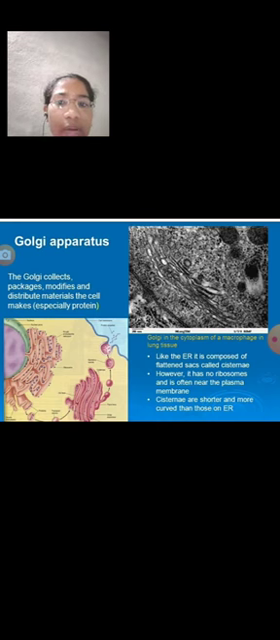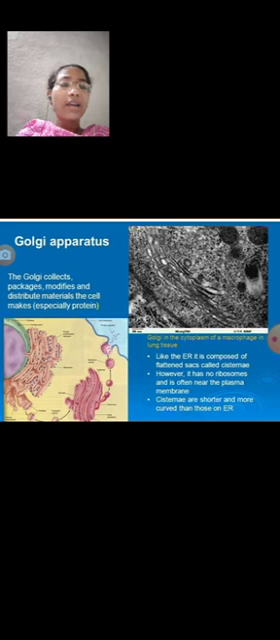Okay, and next we are going to discuss structure. Under the electron microscope, the Golgi apparatus appears to consist of three components. They are cisternae, vacuoles, and vesicles. Cisternae are also called flattened sacs.